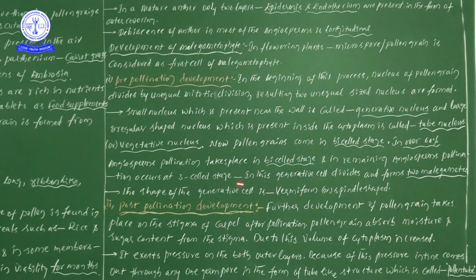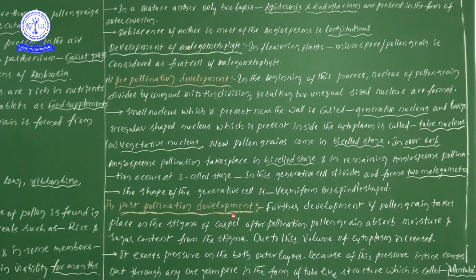If a pollen grain is at the two-celled stage, then the generative cell divides mitotically and forms two male gametes, and automatically we observe the three-celled stage condition. This point we have already discussed.